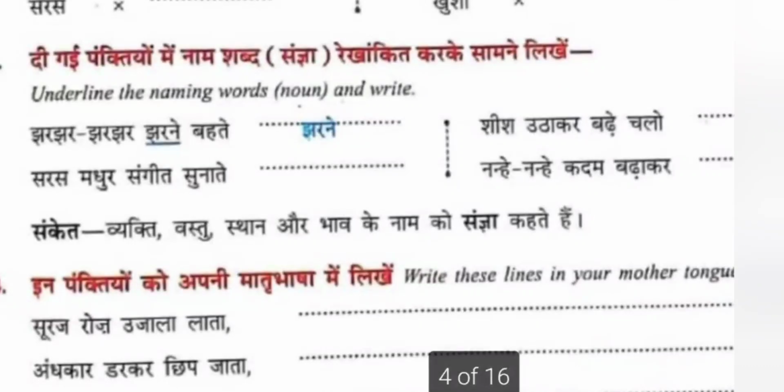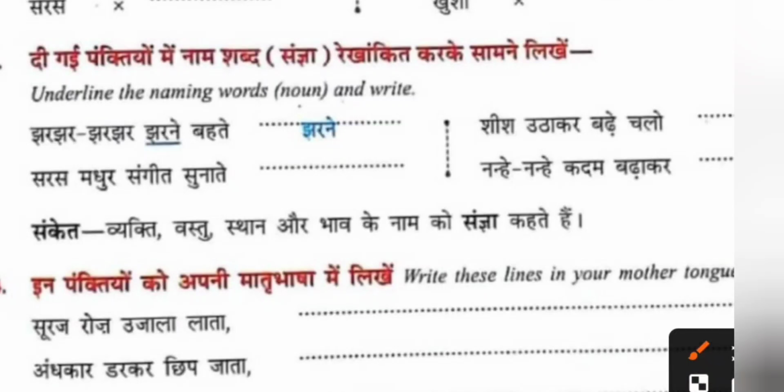दी गई पंक्तियों में नाम शब्द संज्ञा रेखांकित करके लिखिए. So नाम शब्द is the noun, right? Wherever you see the name of the object, thing, animal, you should underline as noun. व्यक्ति, वस्तु, स्थान और भाव के नाम को संज्ञा कहते हैं. So name of the person, thing, place, emotion, abstract noun is also संज्ञा. Okay.